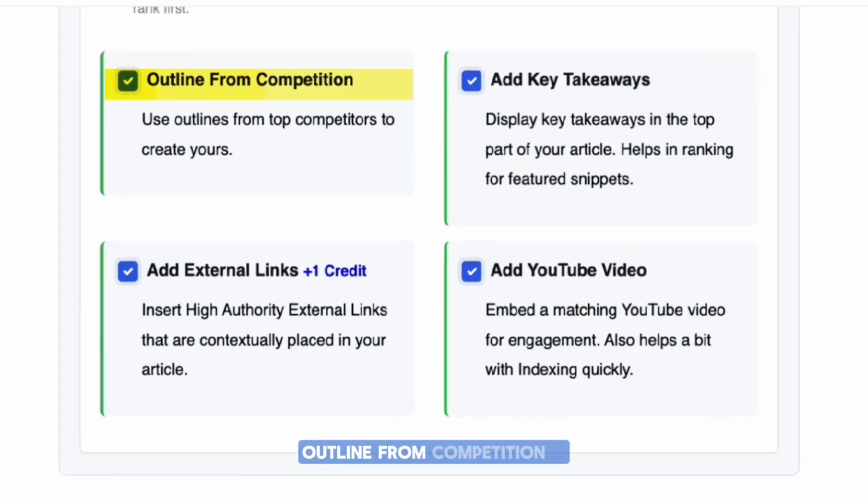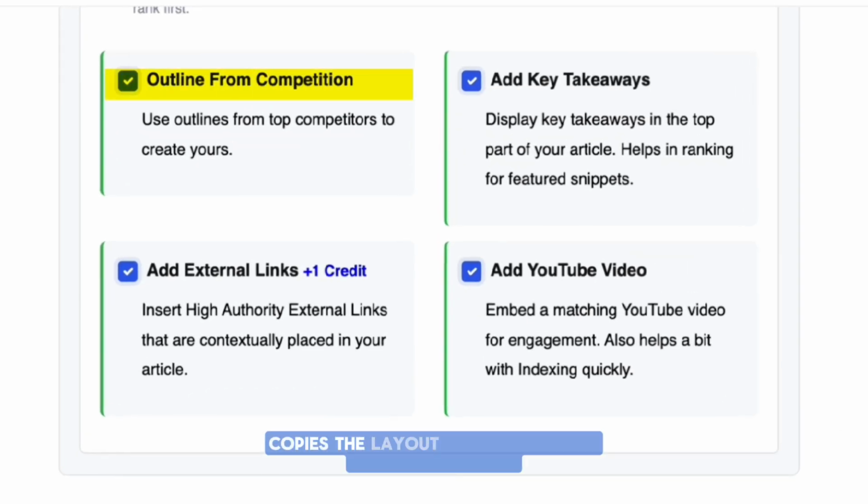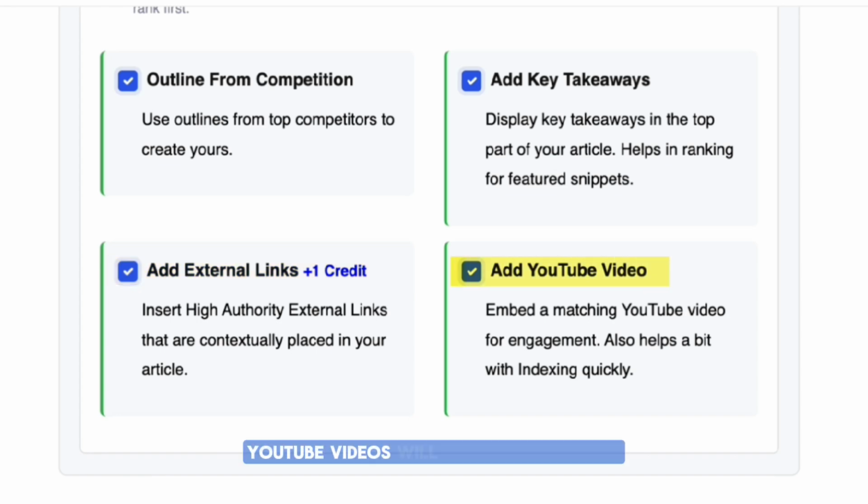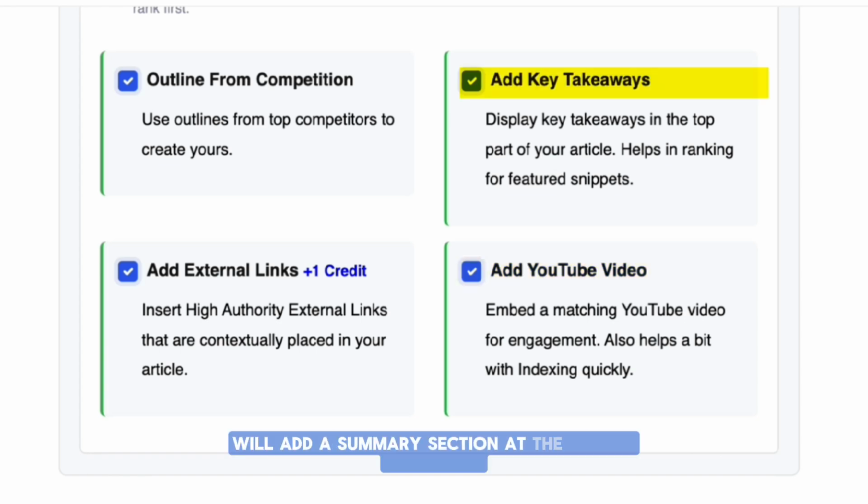Outline from competition: it copies the layout pattern of high-performing blogs. External links will add links to trusted sources like property data or government zoning pages. YouTube videos will add related videos, so we get good engagement on that particular blog. And add key takeaways will add a summary section at the end of your blog.